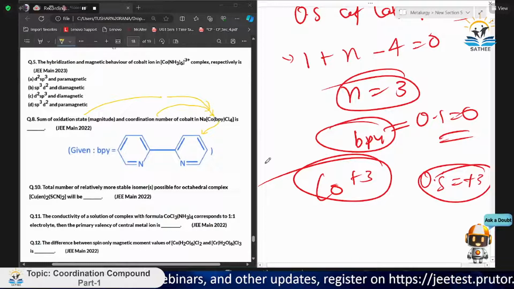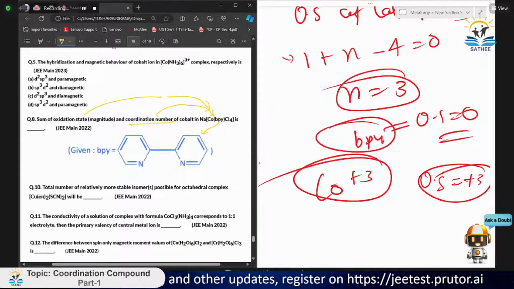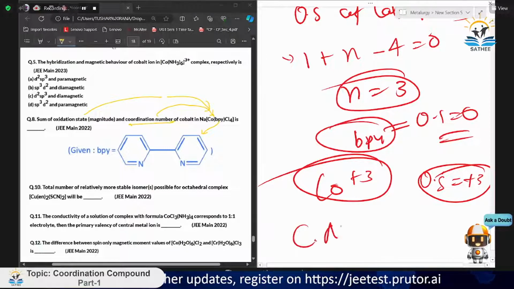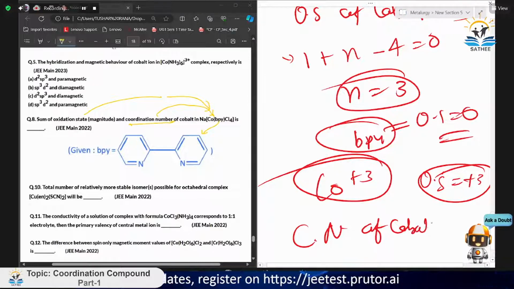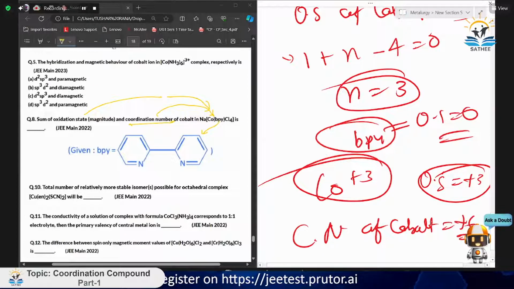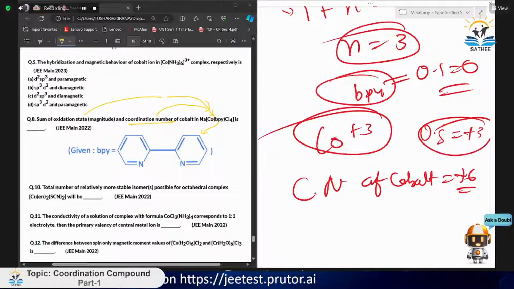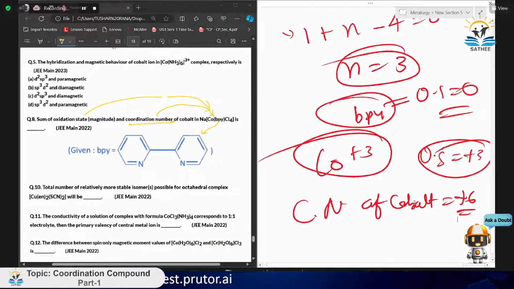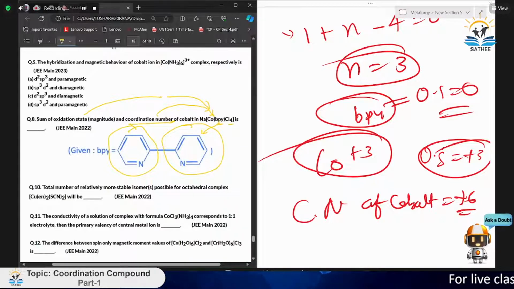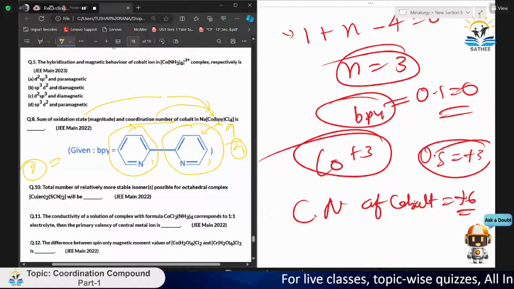Now we need to check the coordination number. The coordination number of cobalt is 6. How does it come? See, this is bpy and this is Cl4. These are two donor parts. So this counts as 1 and this counts as 1, so the whole bpy counts as 2. And the Cl4 will count as 4. 4 plus 2 equals 6. So the coordination number comes to 6.